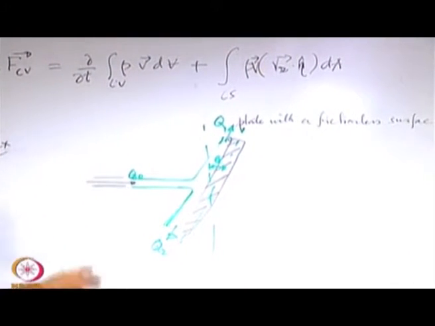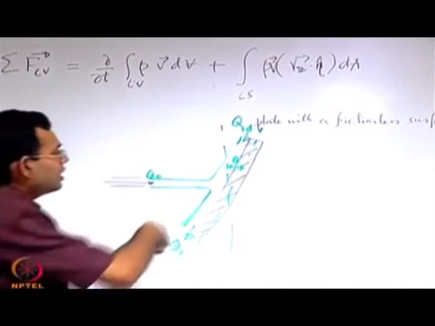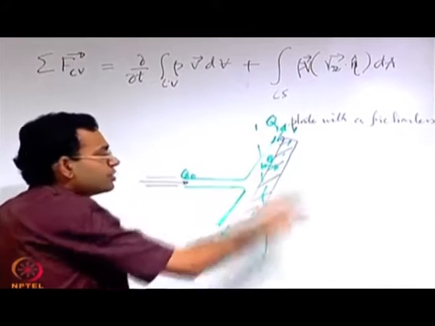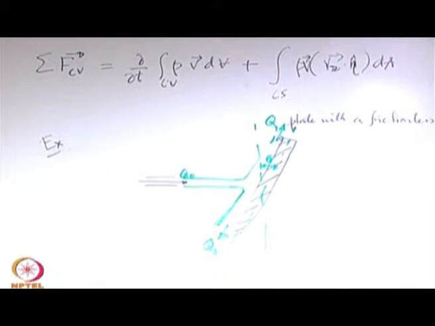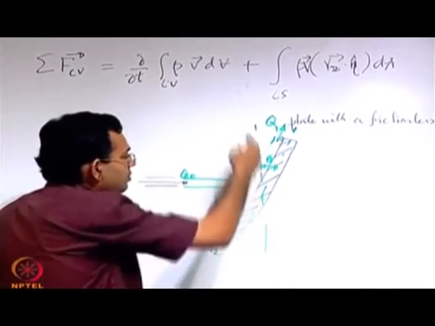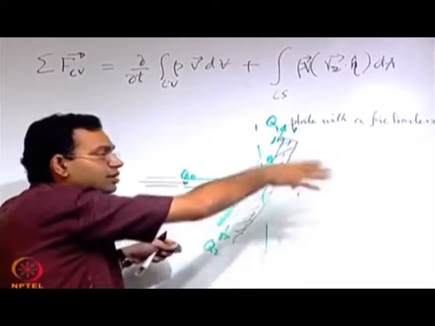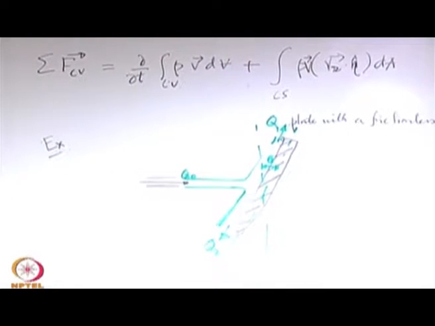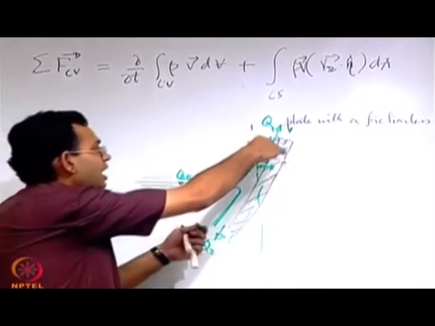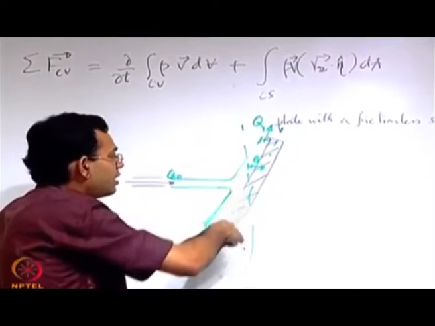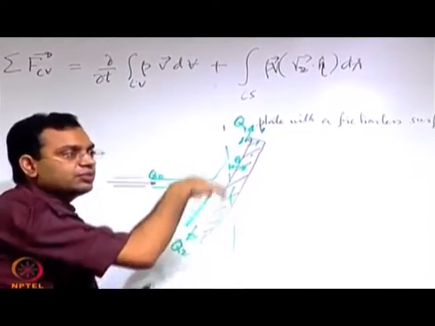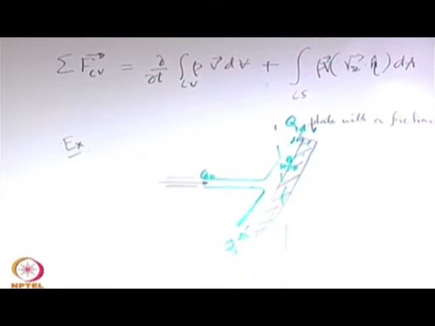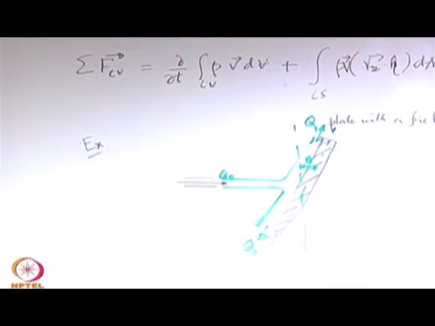When we say vertical, let us neglect the change in height between various points. Just to simplify the situation, let us say that vertical means a vertical line drawn in this plane; the entire thing may be located in a horizontal arrangement, or even if it is a vertical arrangement, the plate height is so small that the change in potential energy between various points is insignificant as compared to the other forms of energy like the kinetic energy.